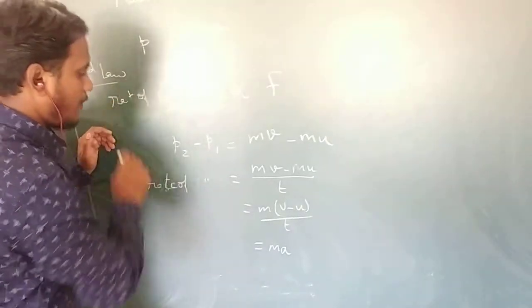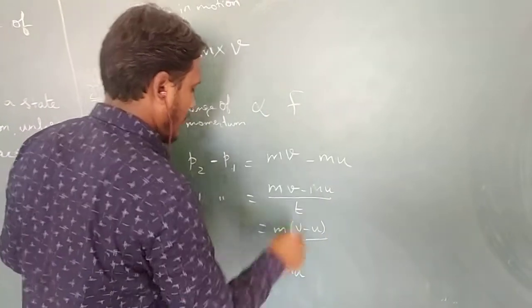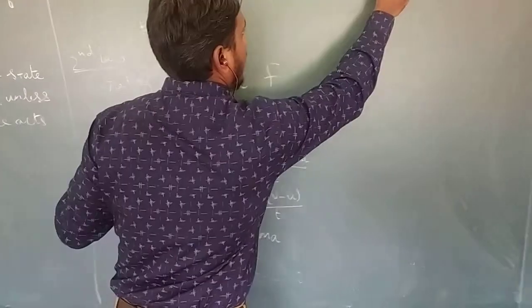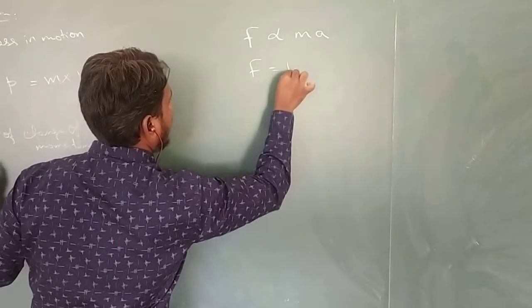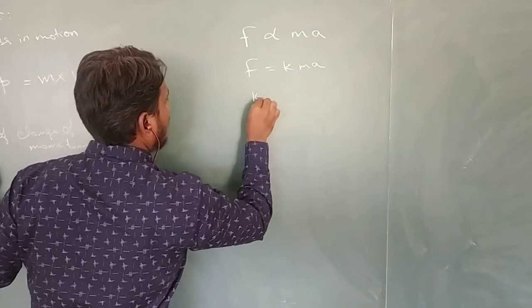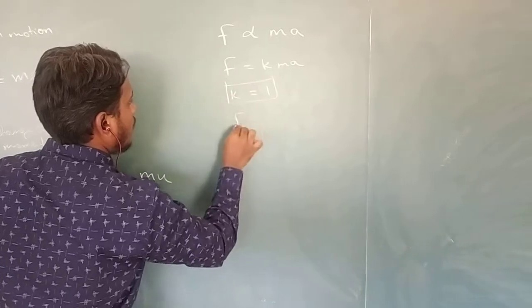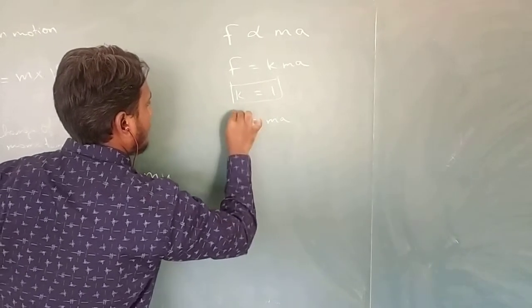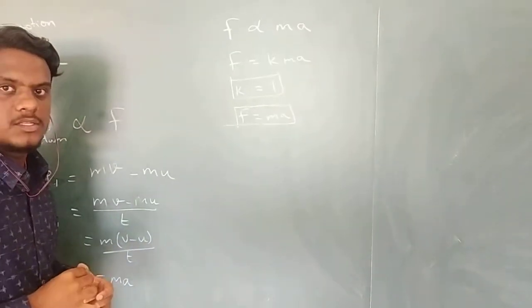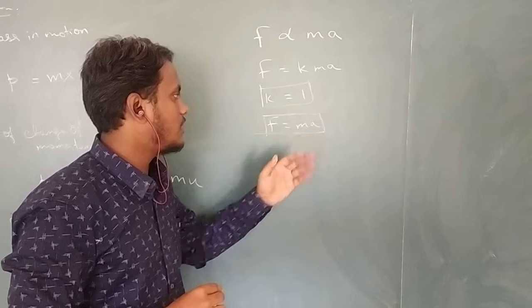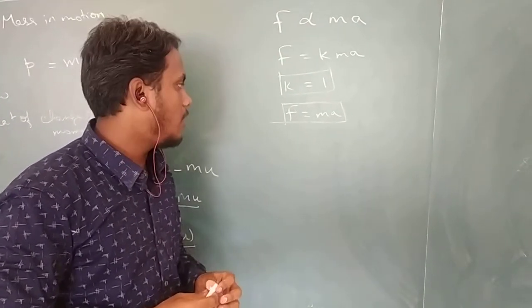And what is the second law? From the second law we can say this rate of change of momentum is directly proportional to ma. So I can write F is proportional to ma, or F equal to kma, and the experimental determination of the value of k is 1, so we can write F equal to ma. Force equal to product of mass and acceleration.